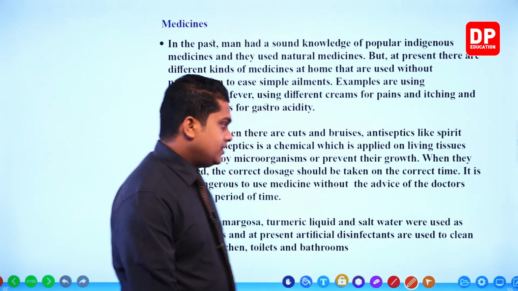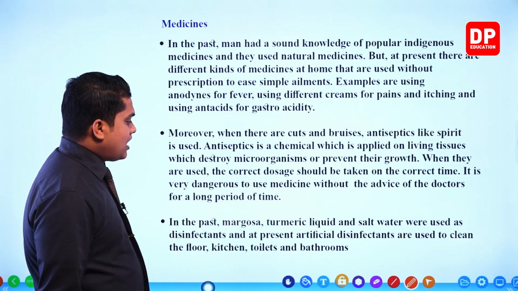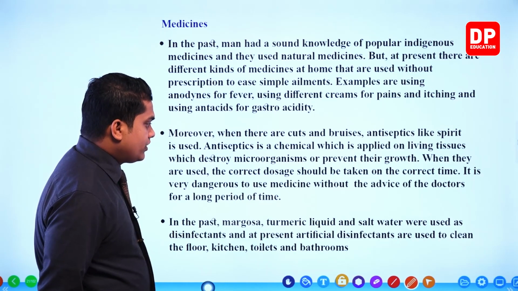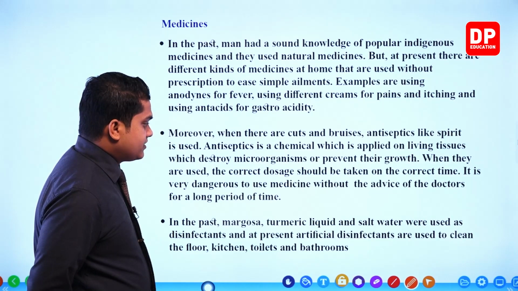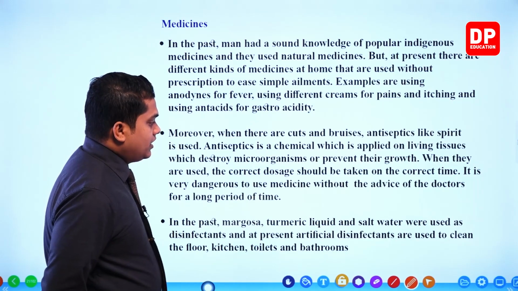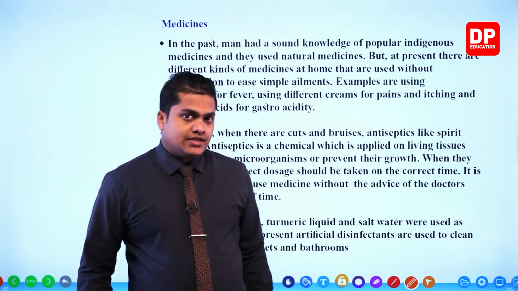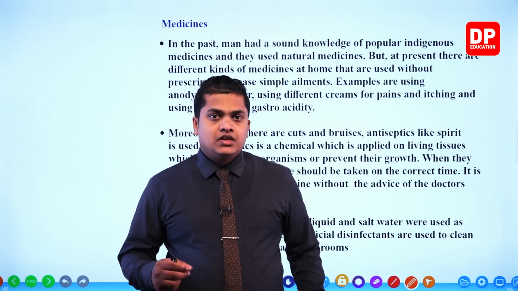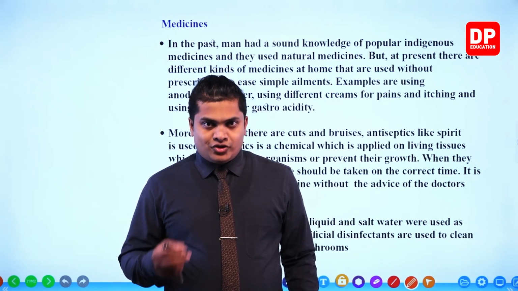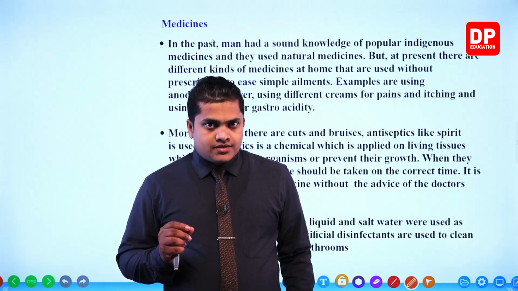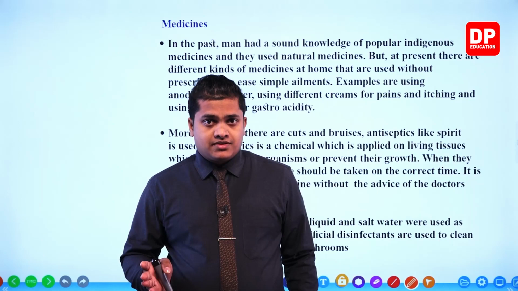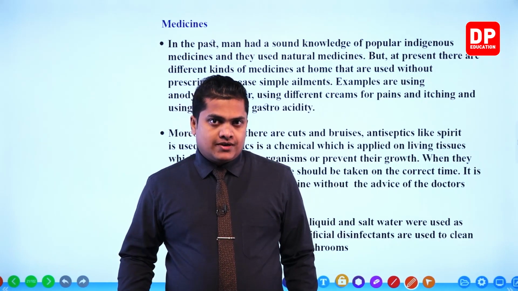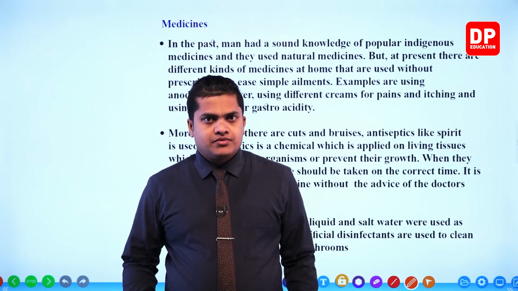Then, in the past, margosa, turmeric liquid, and salt water were used as disinfectants, and at present artificial disinfectants are used to clean the floor, kitchen, toilets and bathrooms. Now, during the earlier times, my dear children, most of the disinfectants and cleaning agents that we used were plant-based substances, not chemical-based substances, mainly margosa, turmeric, common salt and so on.